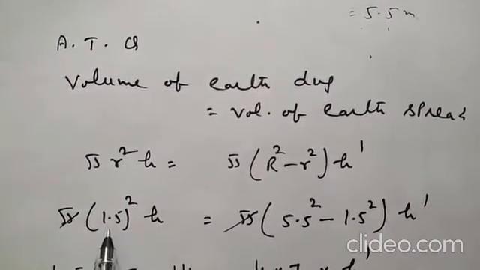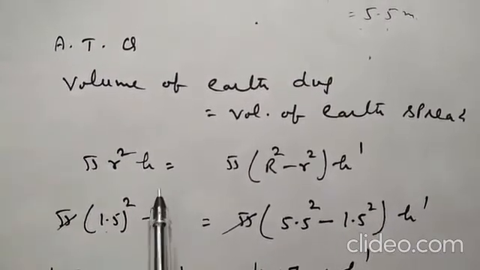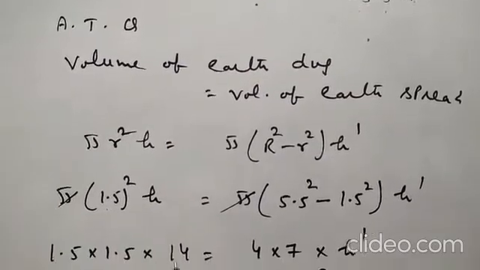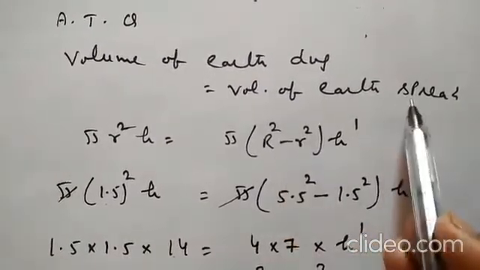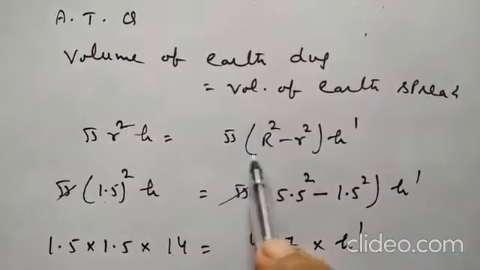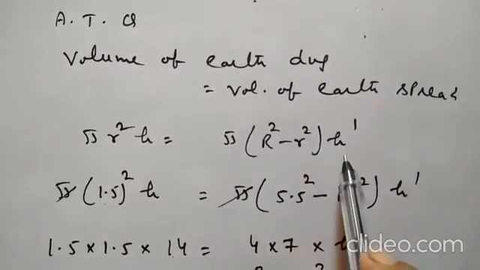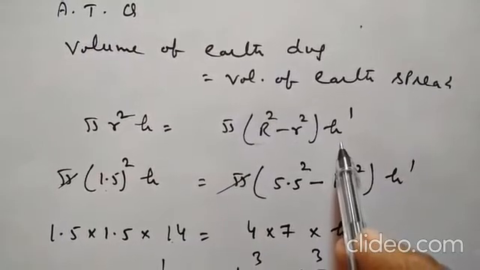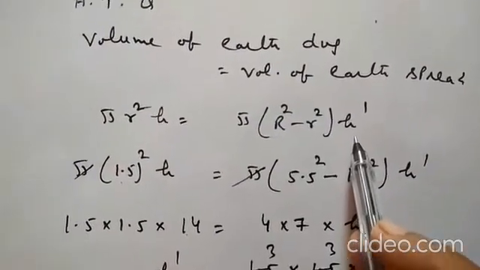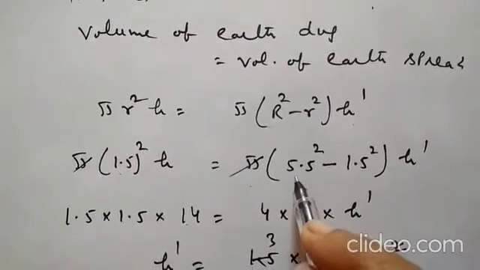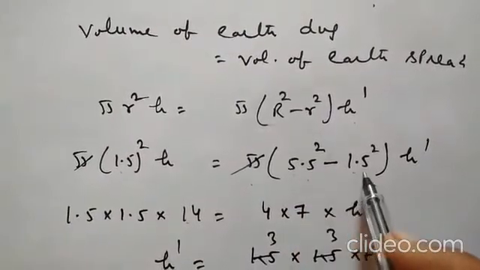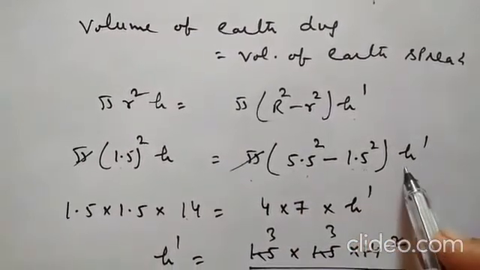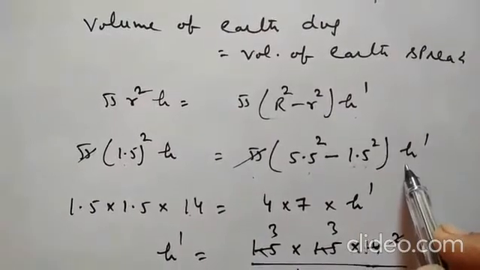Radius is 1.5 and height is 14. And volume of earth spread means area of shaded part multiplied by height, that I have supposed as h dash. This is the height of the embankment. So pi, outer radius 5.5 and inner radius 1.5, and height of the embankment is h dash.